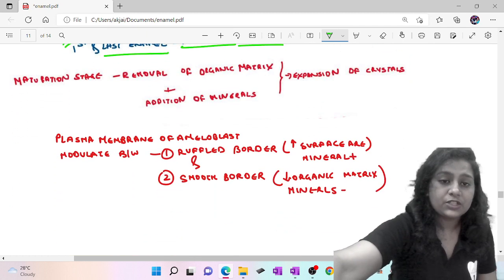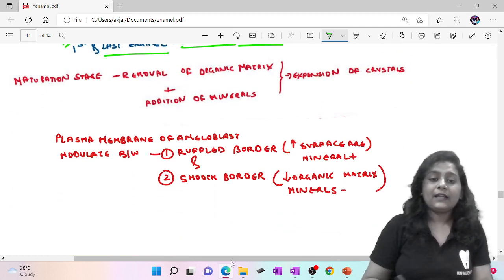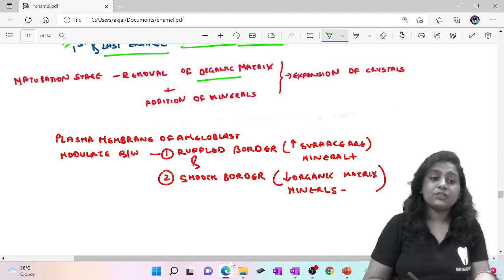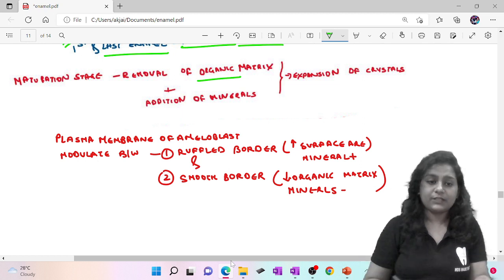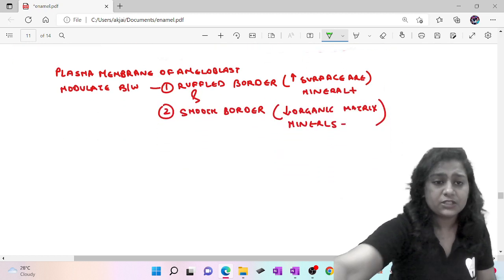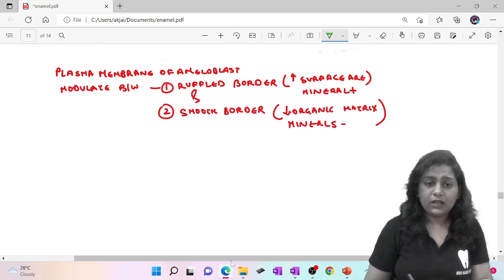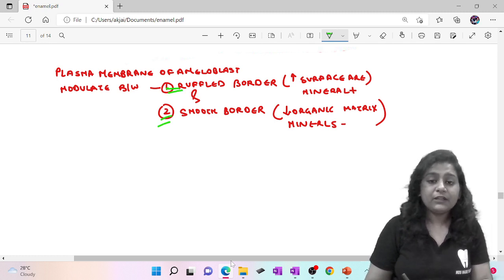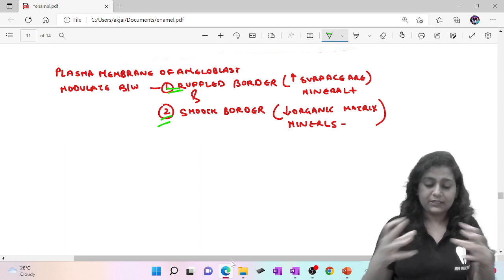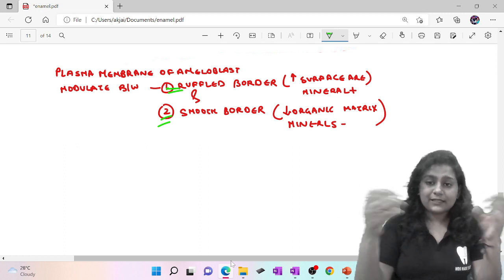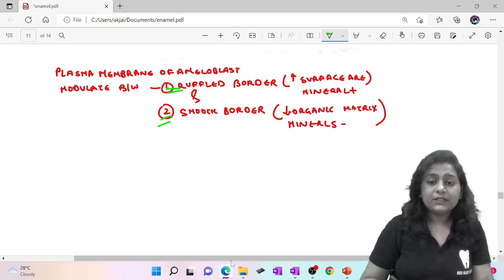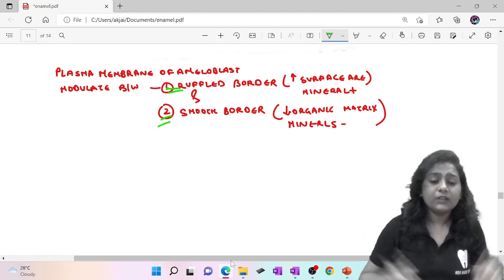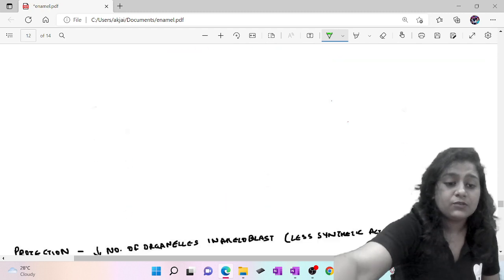Now we'll see the maturation stage. What will happen in maturation? Removal of organic matrix and addition of minerals. That means in the maturation stage there is expansion of the crystals. In the maturation stage, the plasma membrane of the ameloblast modulates between ruffled border and smooth border. Ruffled border increases the surface area, and minerals are getting deposited. Smooth border decreases the organic matrix and removes the minerals.